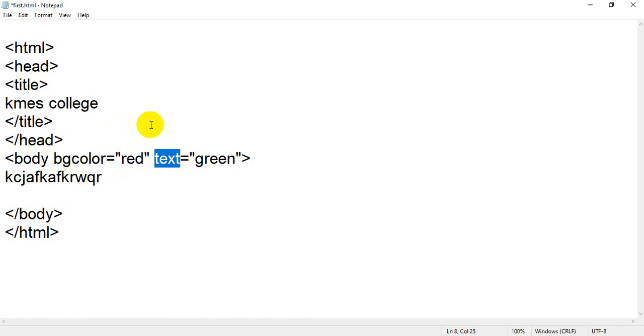Like we have seen in the example, pen is an HTML tag. For the time being, just try to understand that pen is an HTML tag. So color is an attribute, and the color value can be red. In the same way, brand name is an attribute and the value will be Reynolds, Parker. These are some values of brand. In the same way, price is an attribute and the value could be 5, 10, 15. So the attribute is different and the value is different. Getting it? So this is a simple HTML tag.